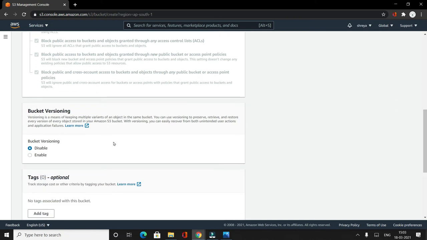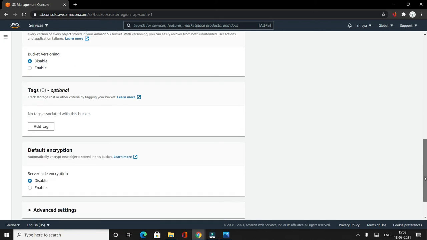Then there is something called bucket versioning. By default it is disabled. So we looked at all these options in our security best practices. So if you want versioning, you should enable this option. For now I am just keeping it disabled.